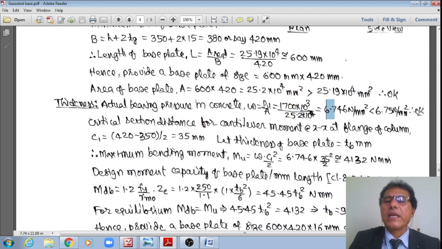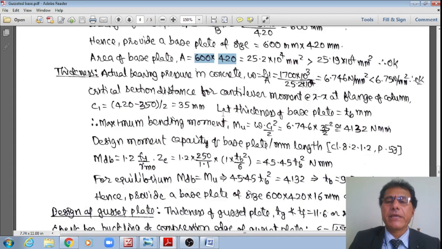Otherwise, if it is not okay, let us say if you got 8.746, which is more than 6.75, then you increase the denominator, meaning increase either the length or the width or both of the base plate. That is how, please remember, student, right?